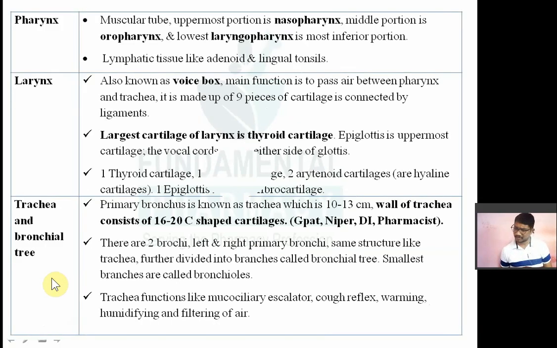Now the next organ for respiration is the pharynx. So what is the pharynx? It is nothing but a muscular tube present just below your nose. It continues up to the larynx. So the pharynx originates from the nasal cavity and extends up to the larynx.